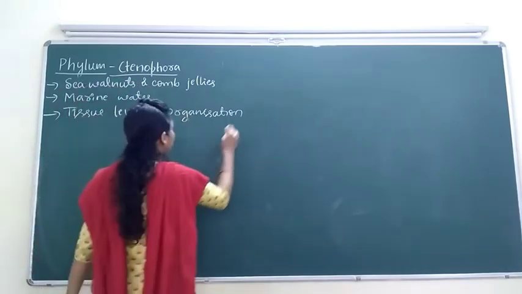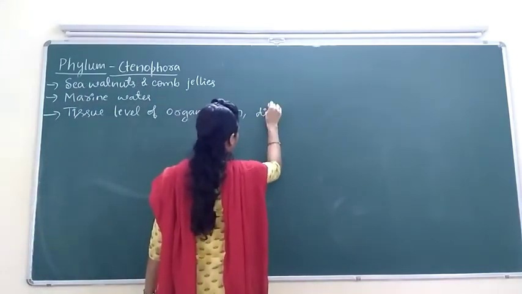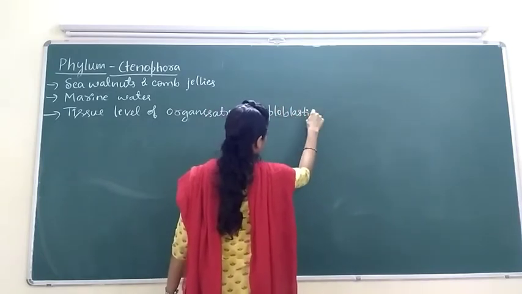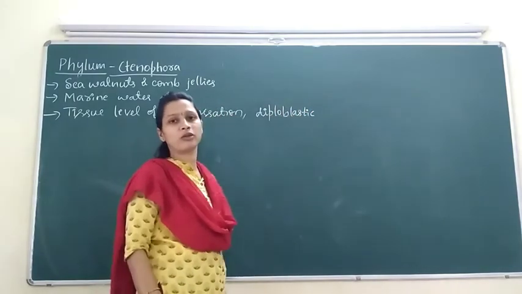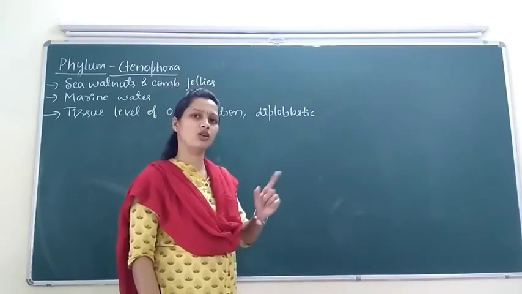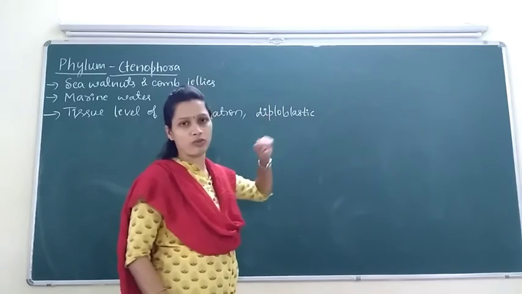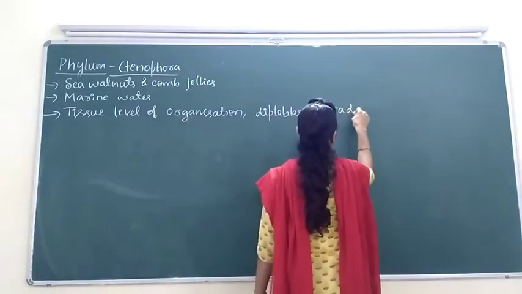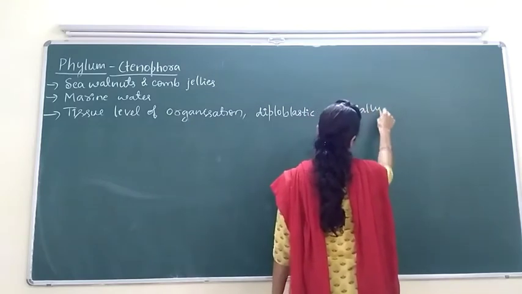Then Ctenophora are diploblastic, presence of two embryonic germ layers, outer ectoderm and inner endoderm, whereas in case of Coelenterata also they are diploblastic animals.